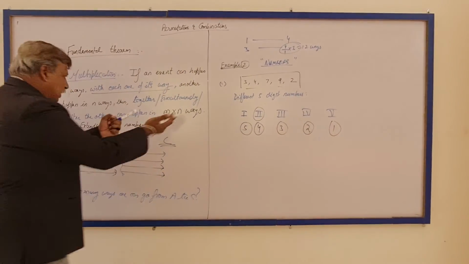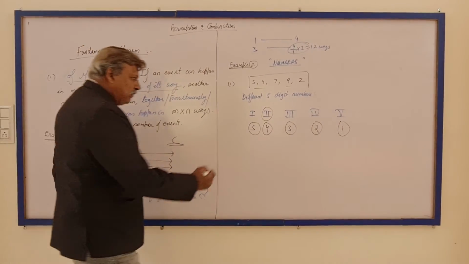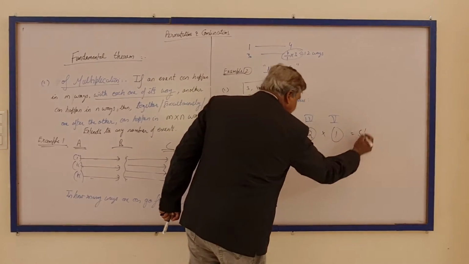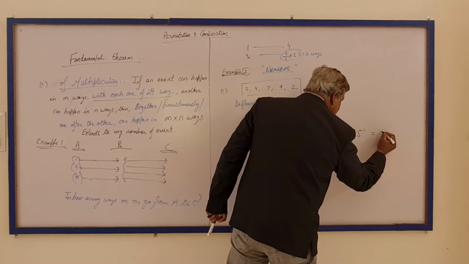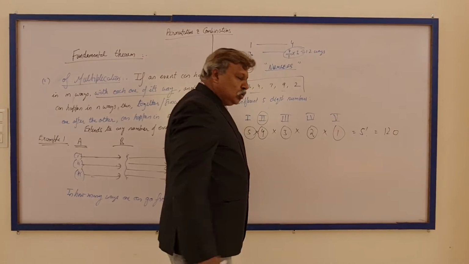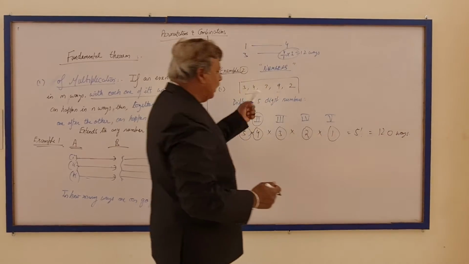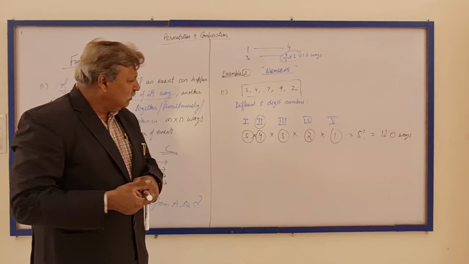So by the fundamental theorem, you need to multiply them, and that will give you 5 factorial, and that is 120. So 120 are the ways in which the 5-digit numbers can be made. So this is very fundamental.